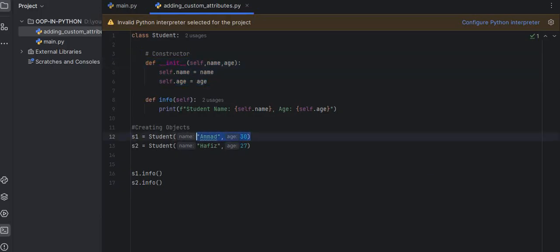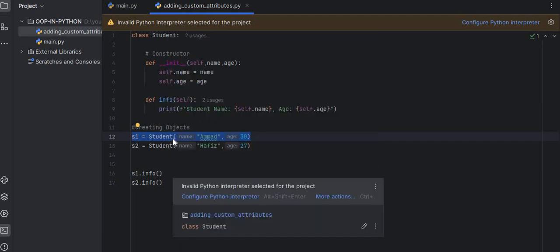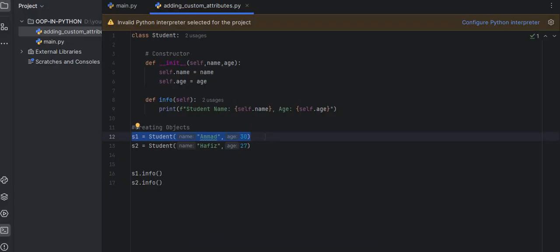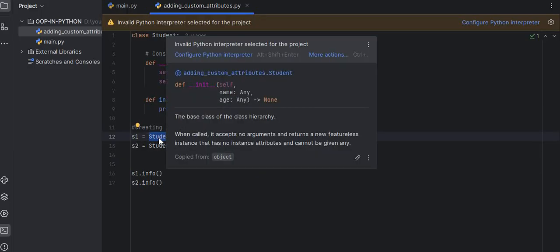Here in this example, we are creating an object. Python sends the object to the self. In this example, let me write here. As you know, we are just creating an object, and we learned that the constructor is a special method that runs automatically when an object is created.